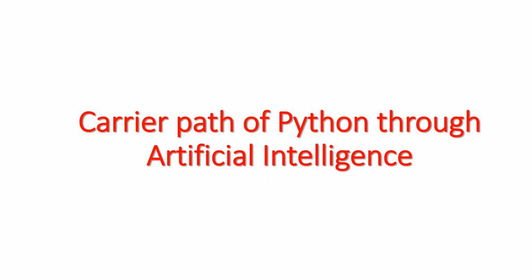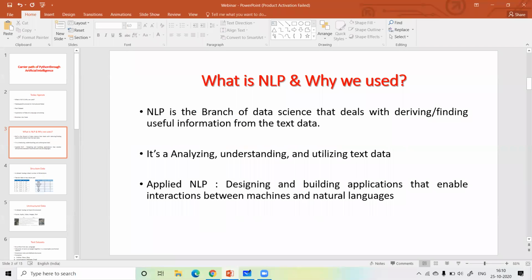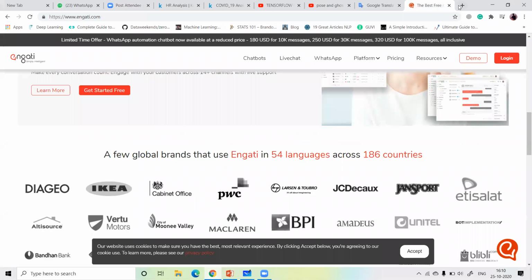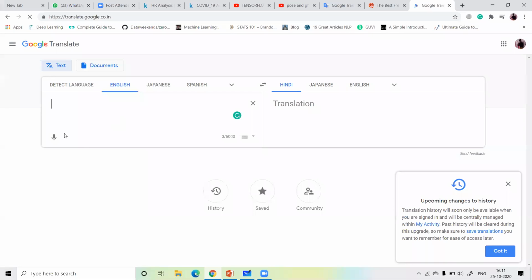Like Google Translator, for example, and Google Assistant and Apple Siri. Okay, so first of all, I will show you a Google Translator example, how AI works in the Google Translator field. This is the speech recognition system.